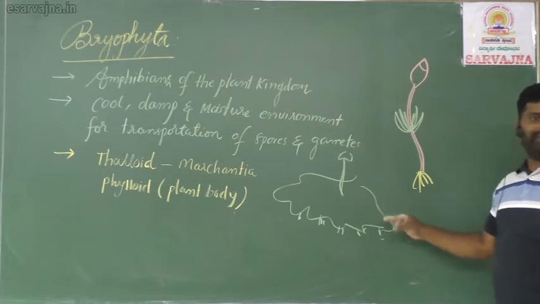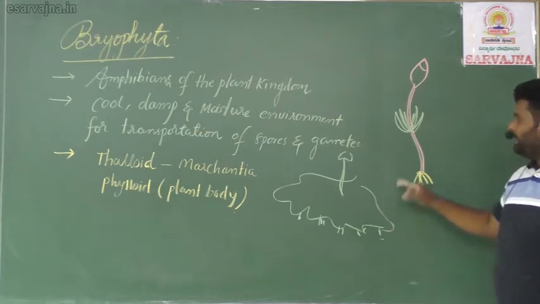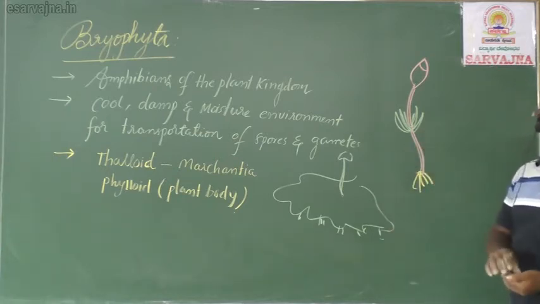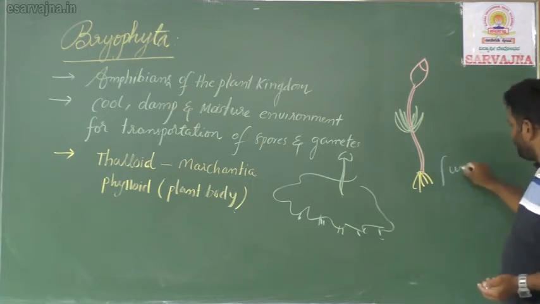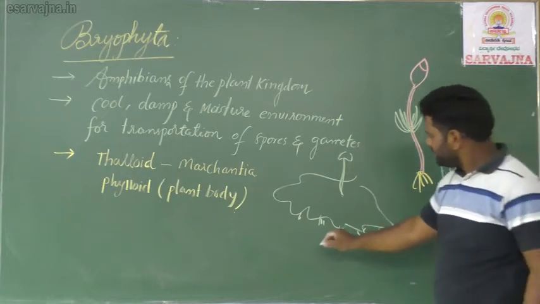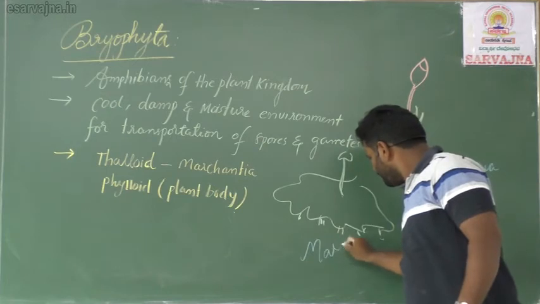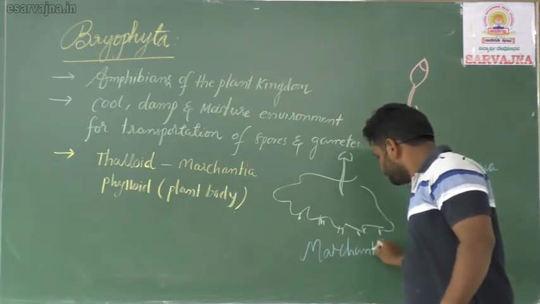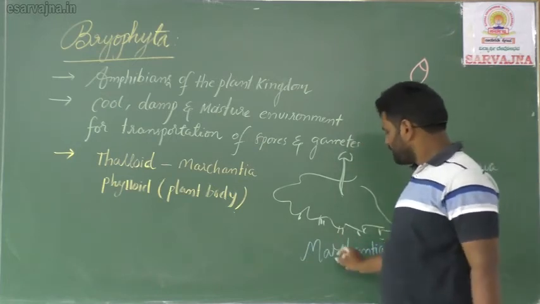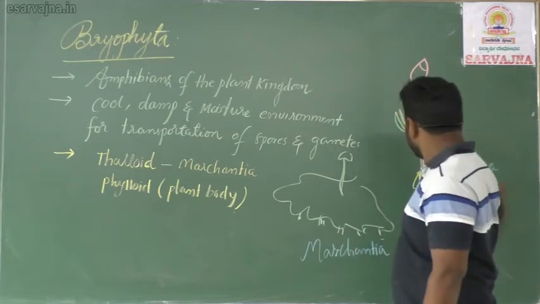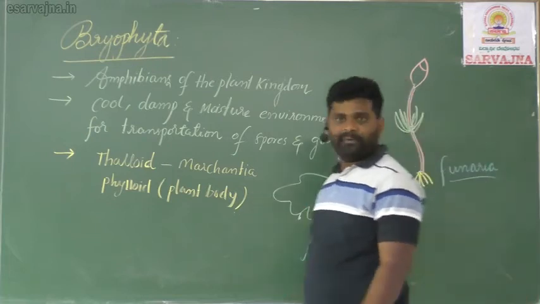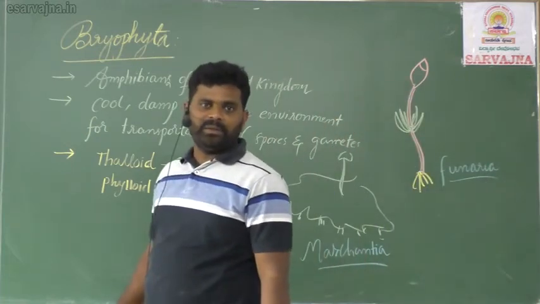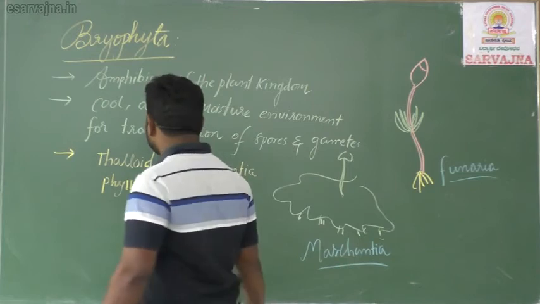Like the thalloid body, lower bryophytes are there, and highly evolved moss plants are also there. So this is an example of Funaria, and this is the plant called Marchantia. This is Marchantia and this is Funaria. Understand? So both types of external appearance can be observed.